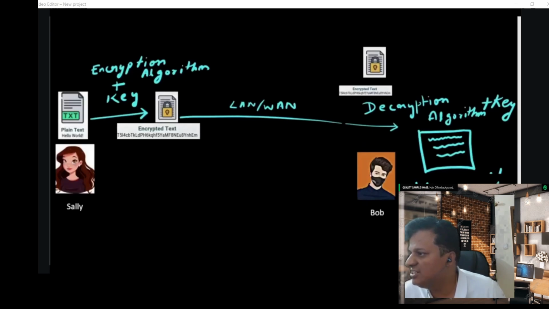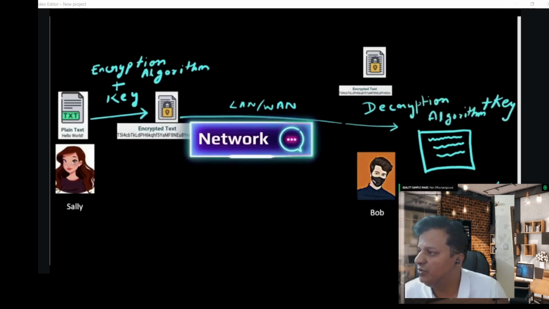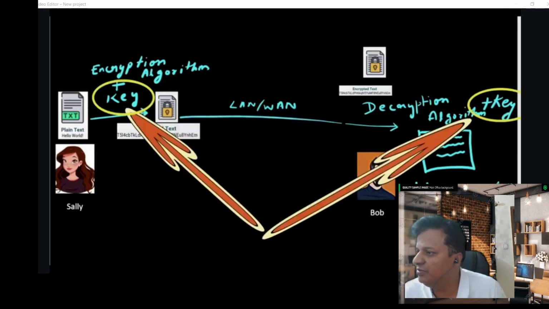Once it reaches the designated user, the decryption algorithm is run with the same key, and it will be decrypted, right? So you can see clearly how it works. The main advantage here is nobody can read the data while it is in transit. Okay, here the medium is the network. Through this network medium it is going.